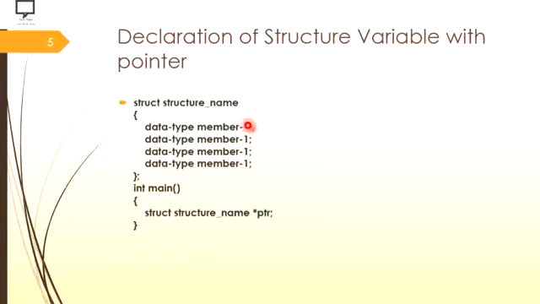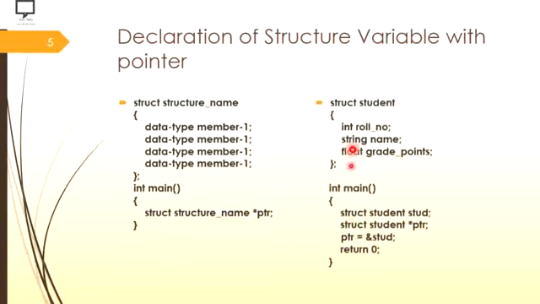This part all of you are knowing that structure having number of members in it. But now here we are going to declare the pointer type variable of data type structure. We'll see the example of the same on the same slide. So this is the example which I am going to use from last few video sessions. So the same example I am going to use over here as well.